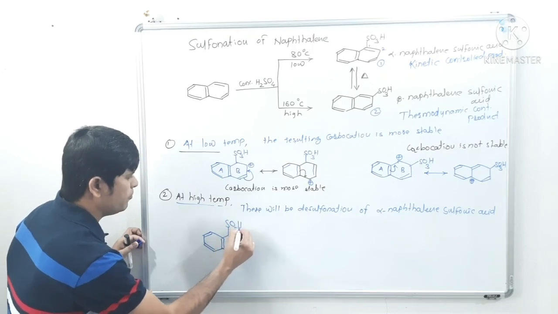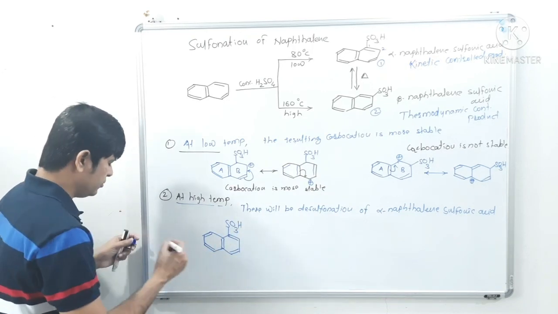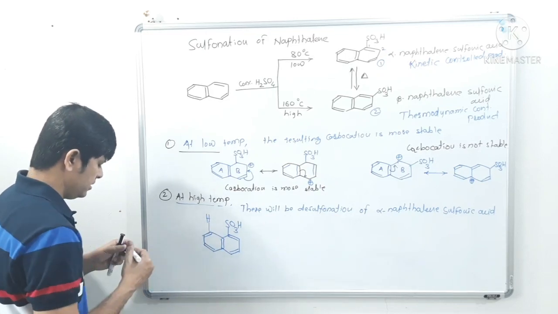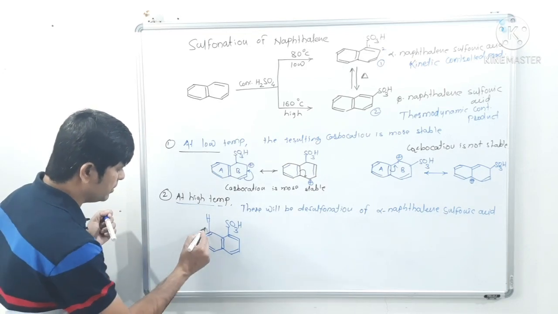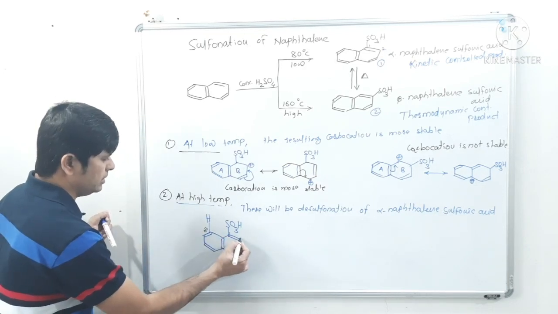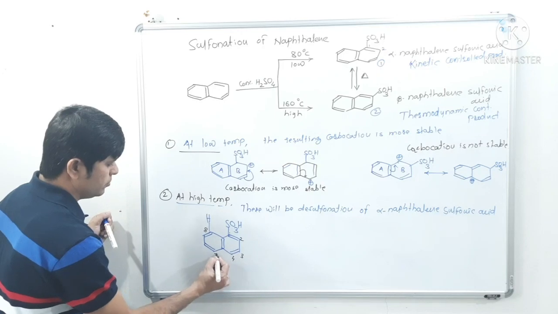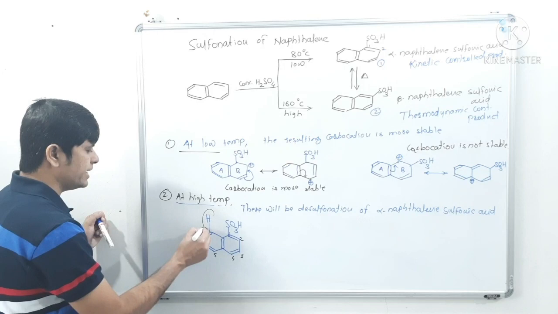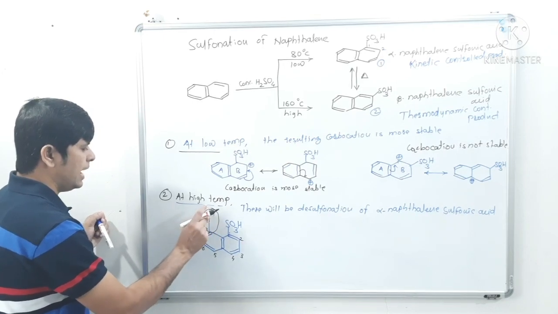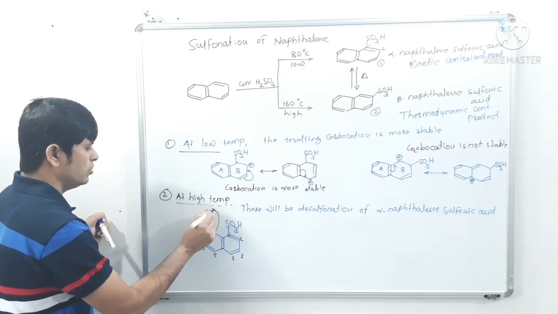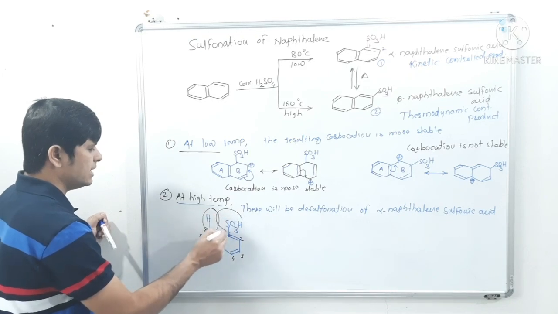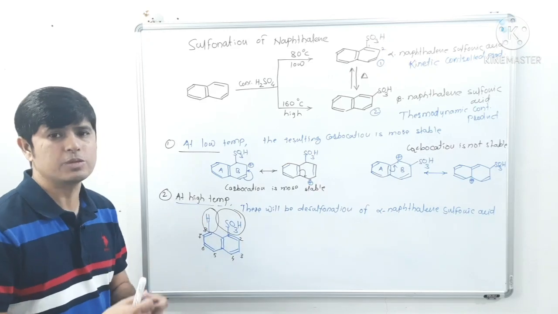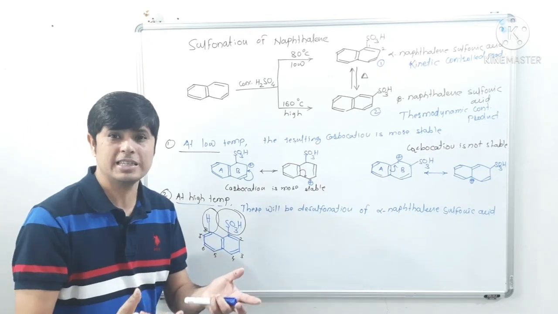This is what the product will form at lower temperature. Now see, this product has the hydrogen at position number 8. This is position number 1, 2, 3, 4, 5, 6, 7 and 8. Now see, there will be steric hindrance of this hydrogen at position number 8 with the bulky sulfonic acid group. No doubt this hydrogen substituent is very small, but the sulfonic acid substituent is bigger.